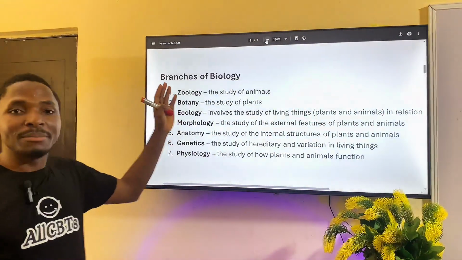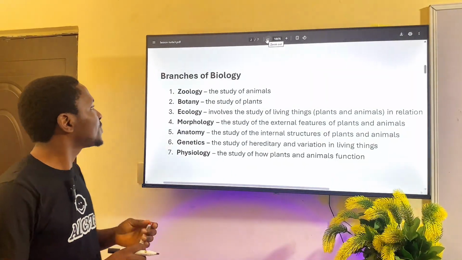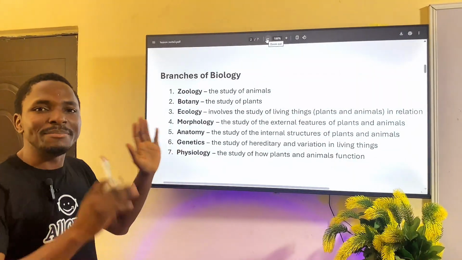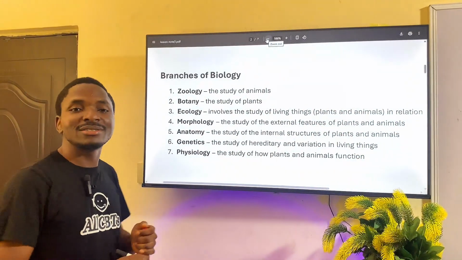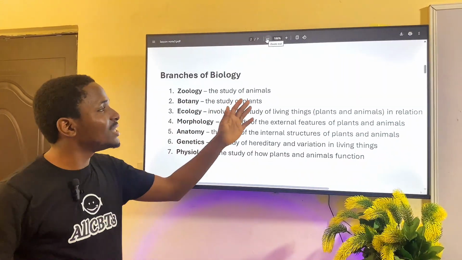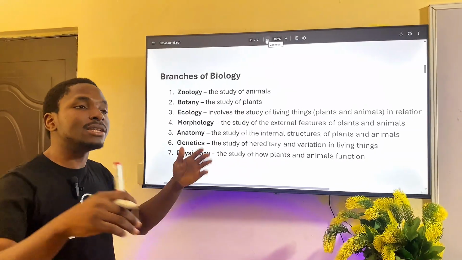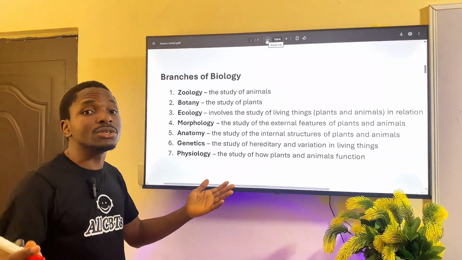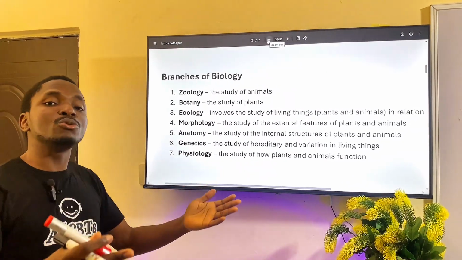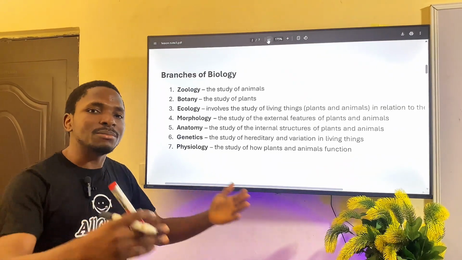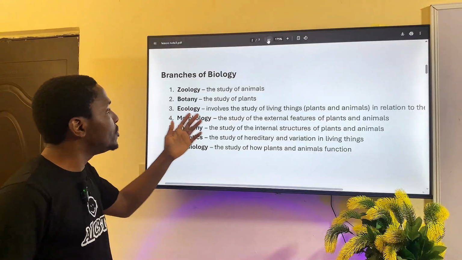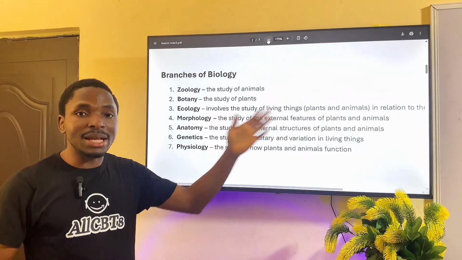Now we move on to the branches of biology. These are the branches, the major branches in biology. One, we have zoology. What is zoology? The study of animals. You must have heard of zoology as a course in the university. That means those people who study zoology in the university are studying what? Animals as beings. Okay? We have botany, which is the study of plants.